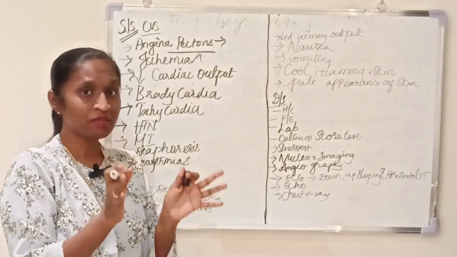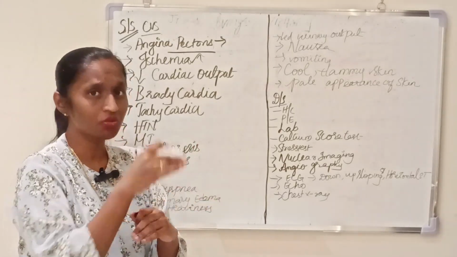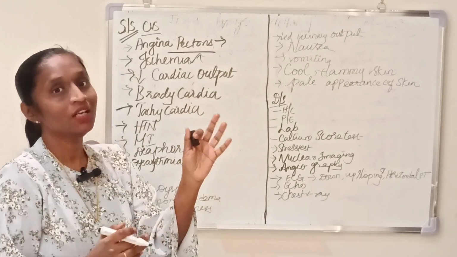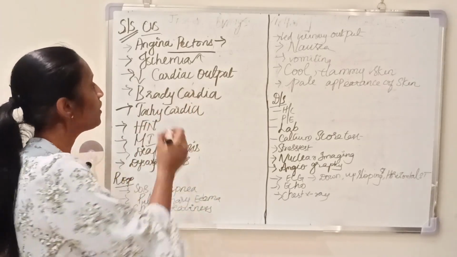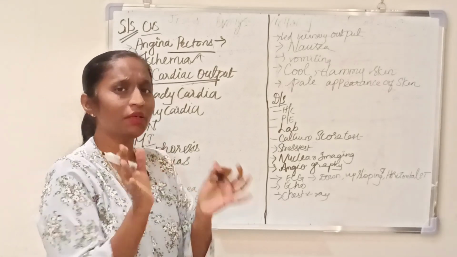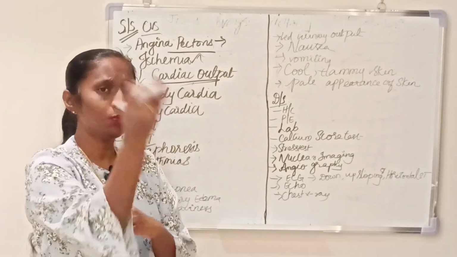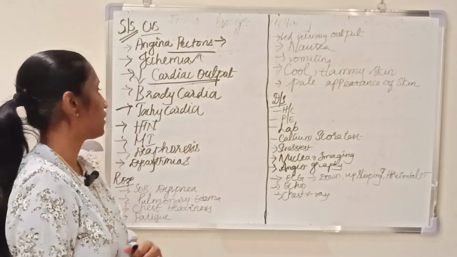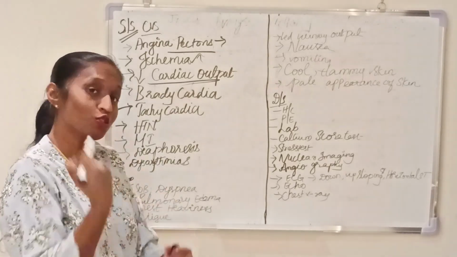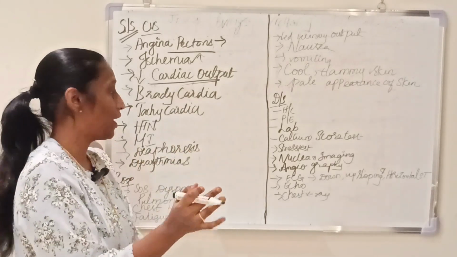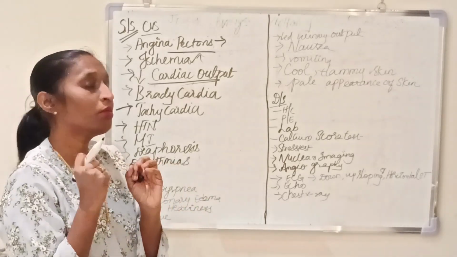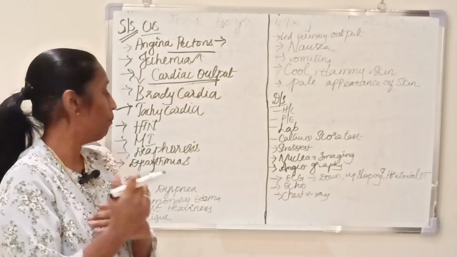Ischemia means decreased blood supply and oxygen supply to the tissues, here the ischemia of the heart muscles, and then decreased cardiac muscle function. Due to that, the pump of the heart decreases, so the output of the heart will decrease. And then bradycardia, a low heart rate, and also tachycardia, a high heart rate, in order to improve the pumping and the blood supply. The heart is doing the compensatory.